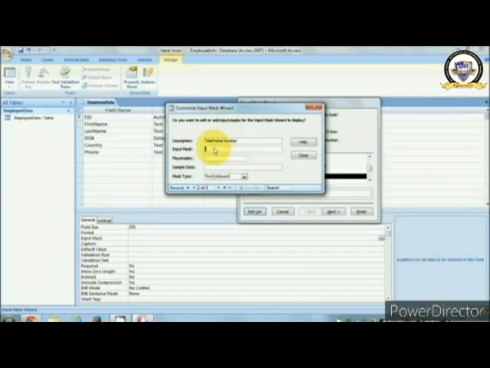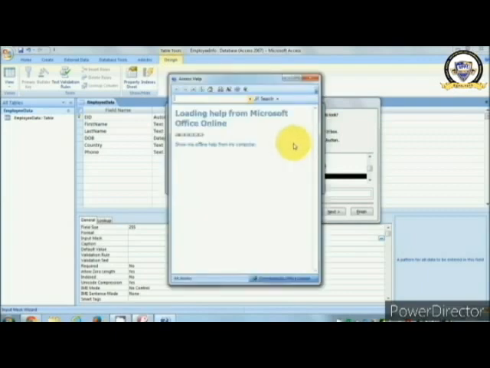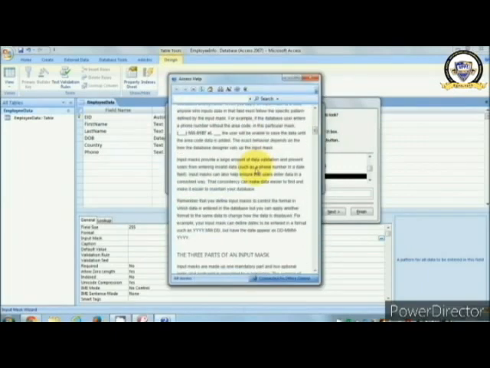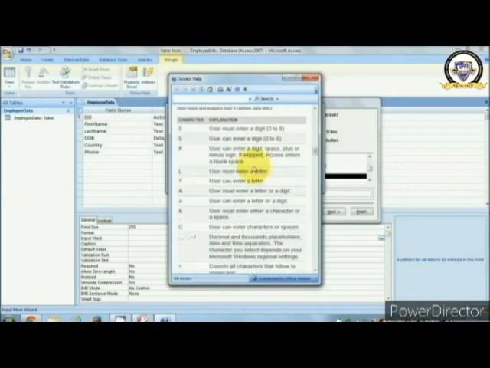and the input mask. So the input mask will be the form of the data in which you want to enter your data. This can be seen from the help. You can give the input mask. So click on the help, loading. So that help page will open, and you can scroll down, and there is a table here, and this will give you an idea what is what.